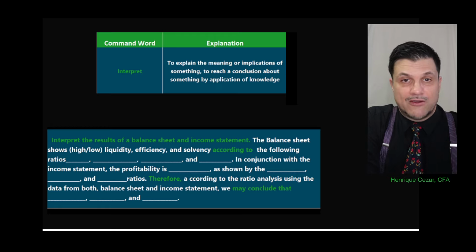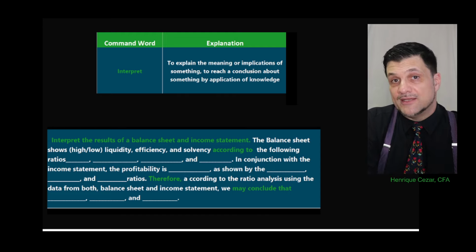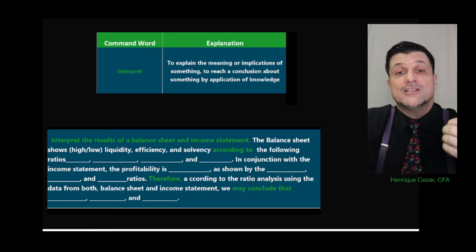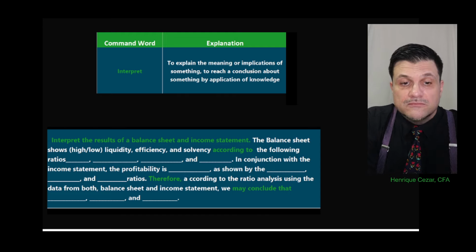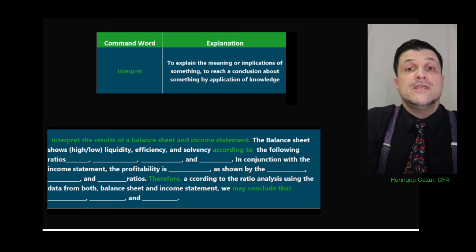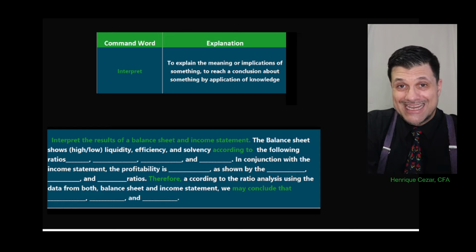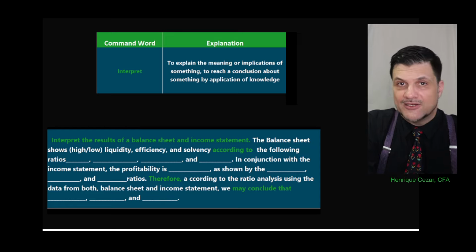In conjunction, now I have to talk about the other statement, which is the income statement. Then the profitability of the company is this much, as good, is high, low, it's been increasing, decreasing, as shown by such and such ratios. Boom. Therefore, according to the ratio analysis, we may conclude that. Boom. Finish your answer. Well, that's an interpretation. You included several connecting words that are typical of an interpretation. You state the results, you explain where you get those results, and then you put a therefore, and you put a conclusion. That's an interpretation.